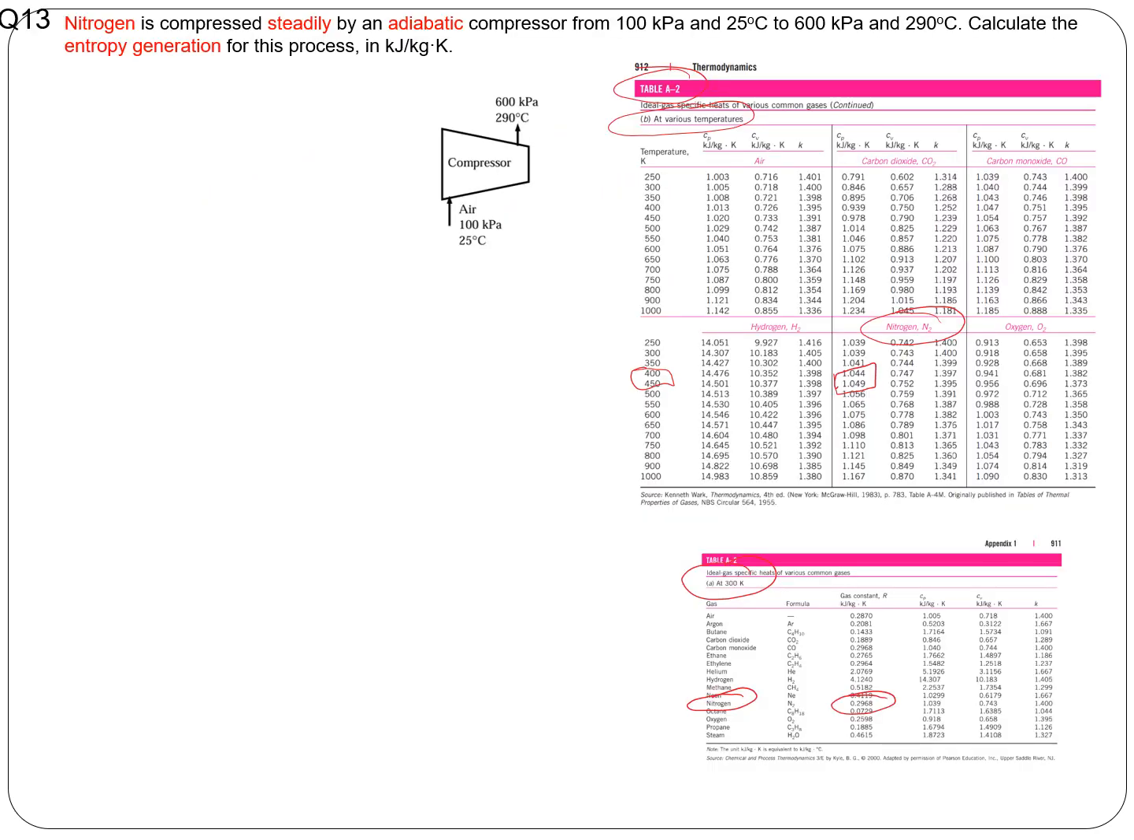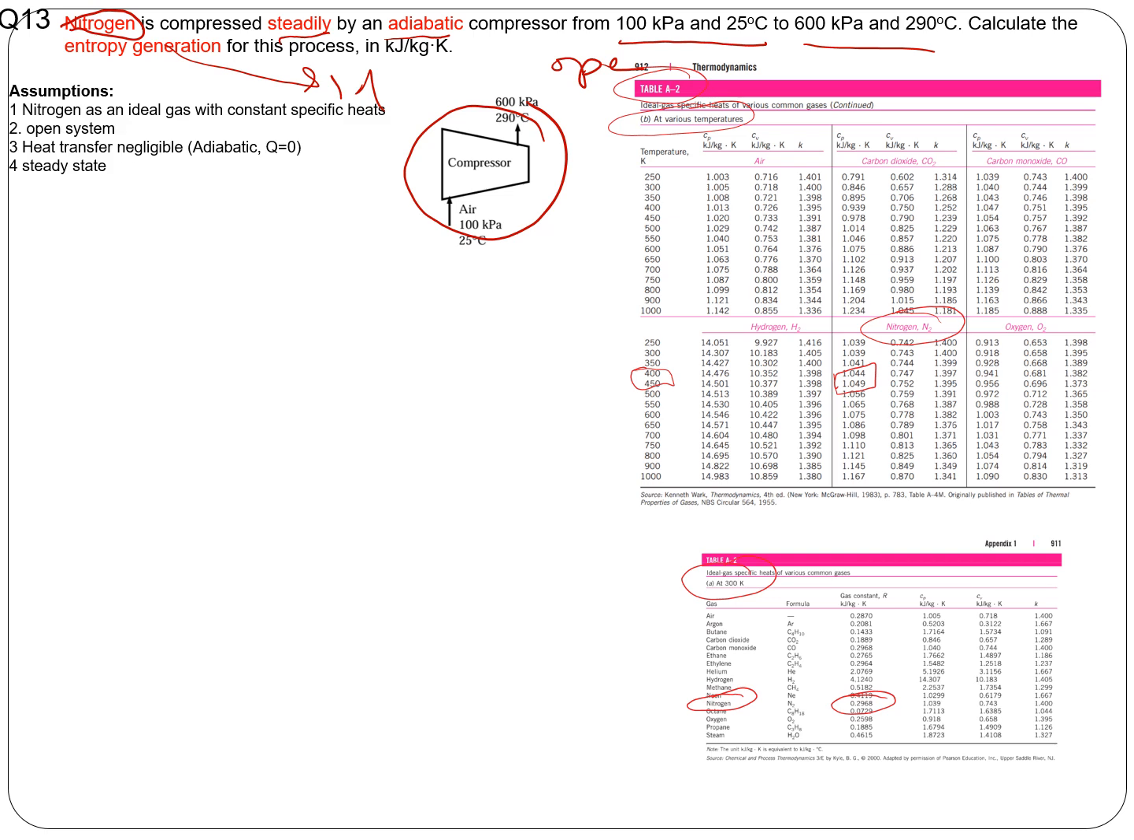So for instance, here is nitrogen, which you can consider as an ideal gas. The assumption is steady and adiabatic, with no heat transfer. Pressure and temperature P1, T1, P2, T2 are given. Calculate the entropy generation. In a compressor, this is an open system, and nitrogen can be considered an ideal gas. You need to find the entropy generation in this case.